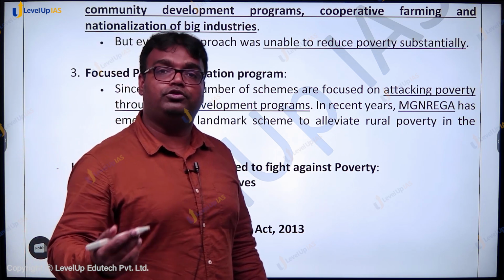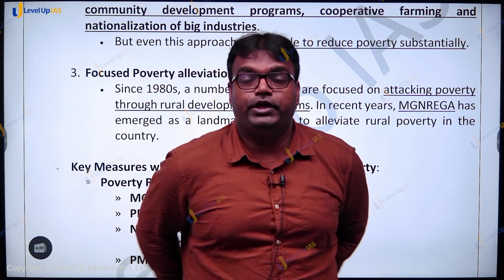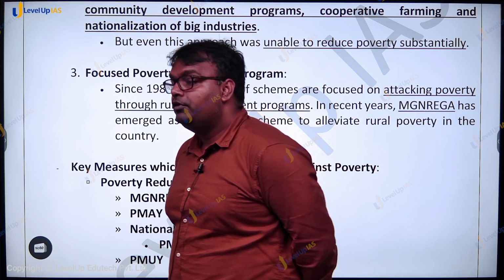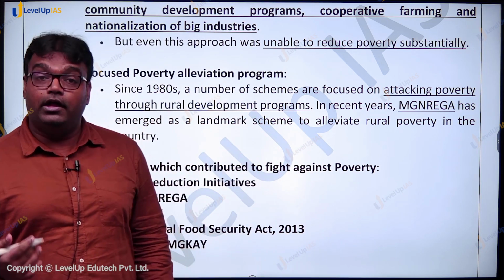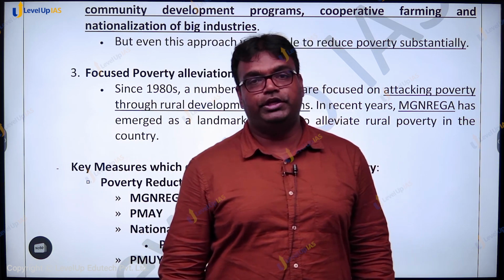It has played a very important role. Similarly, over the years, we have the National Food Security Act of 2013. We have Pradhan Mantri Garib Kalyan Anna Yojana, which is ensuring enough food for poorer sections in the society.